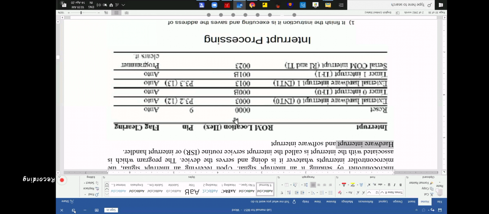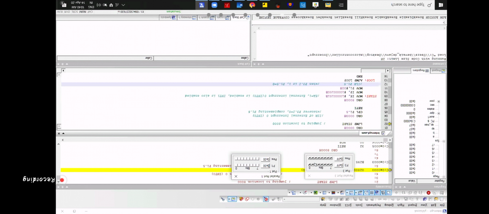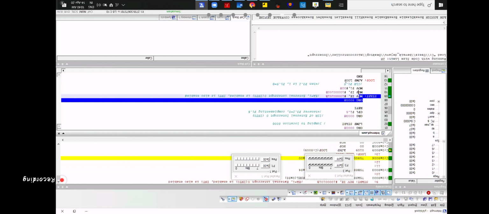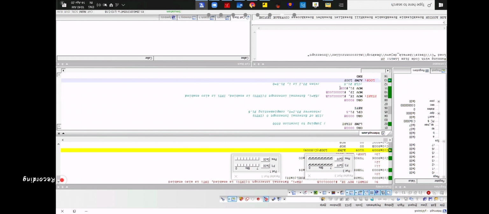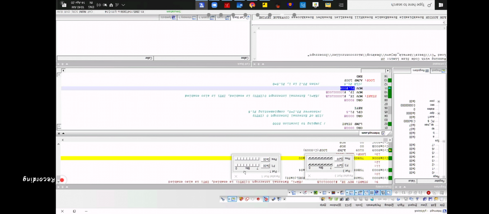INT 1 is P3.3. INT 0 is P3.2. 0, 1, 2. This is INT 0. This is INT 1. So both are enabled. 0, 1, 2, 3. These two, both are enabled. Right now, both are enabled, and when the main program is running, the P1 port should be 0. Everything should be 0. See, port 1 is all 0 right now in this case.